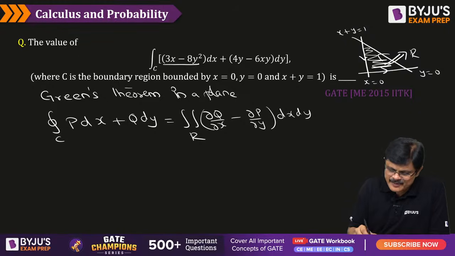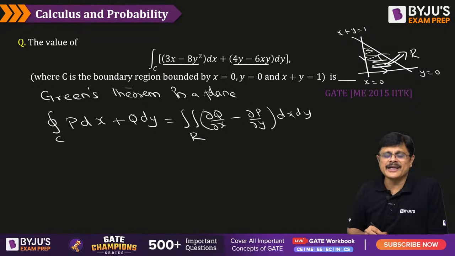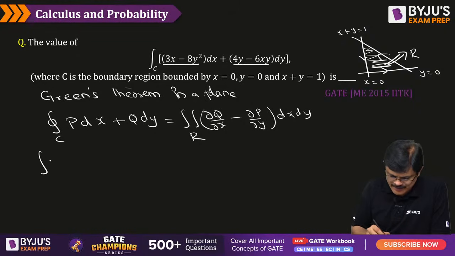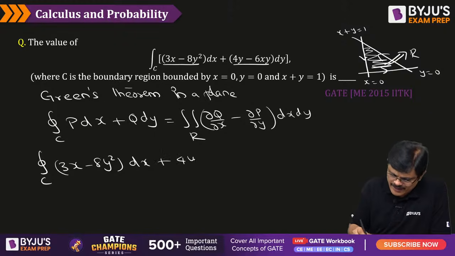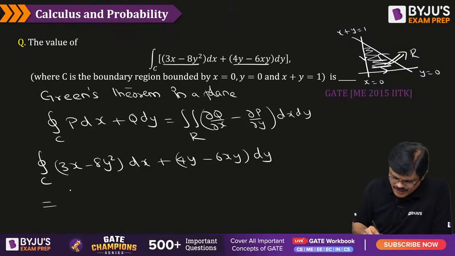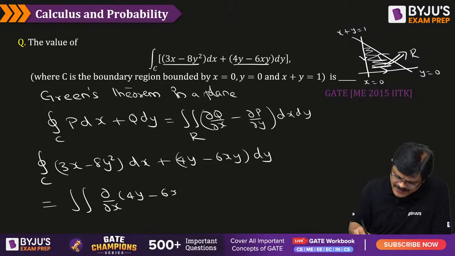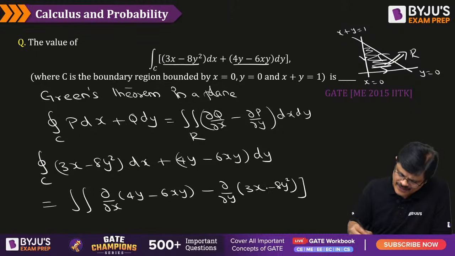Here p is 3x minus 8y square, q is 4y minus 6xy, my dear friend. So by applying Green's theorem, the integral c of 3x minus 8y square dx plus 4y minus 6xy dy changes to the double integral of dou by dou x of q, which is 4y minus 6xy, minus dou by dou y of p, which is 3x minus 8y square, into dx dy.